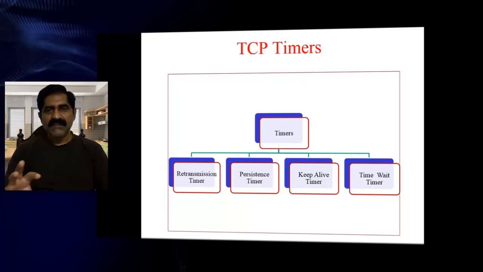When you take TCP timers, they are classified into four. The first one is the retransmission timer. The second one is the persistence timer. The third one is the keep alive timer. The fourth one is the time wait timer.